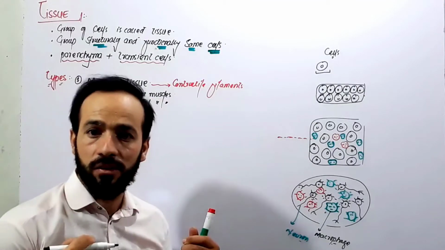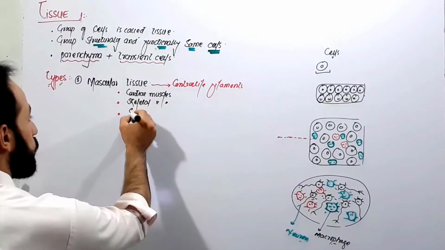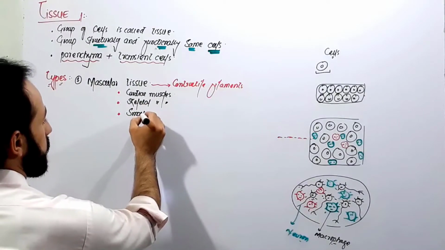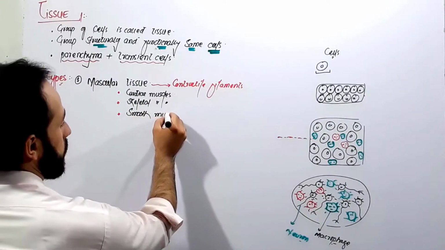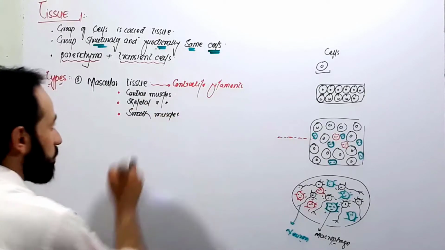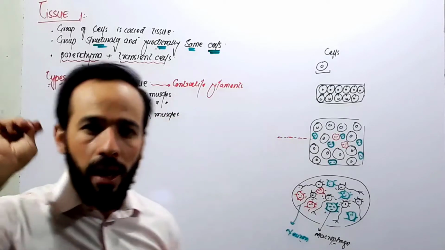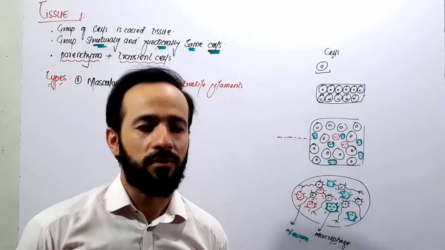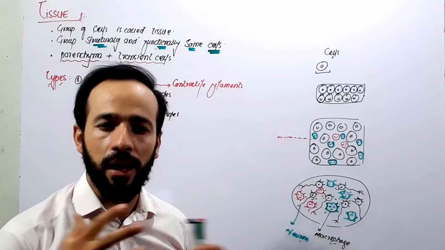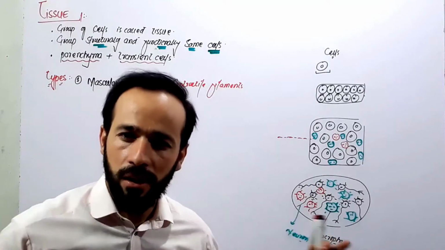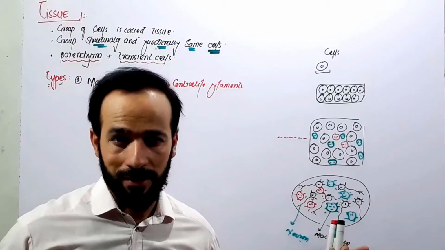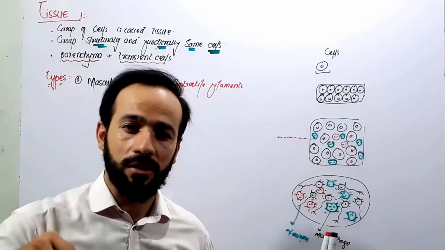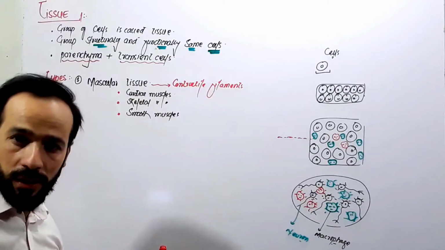We have in our body skeletal muscles, and then we have smooth muscles, right friends? And all these muscles in our body perform the phenomena of contraction and relaxation. I will discuss it later in the section while we discuss this tissue in big detail, right?